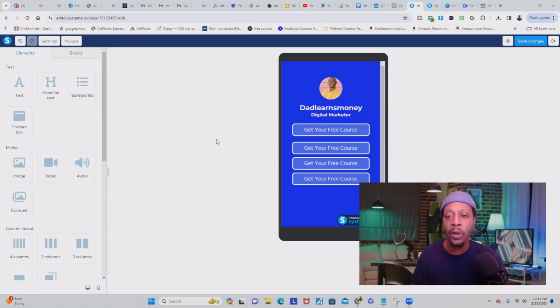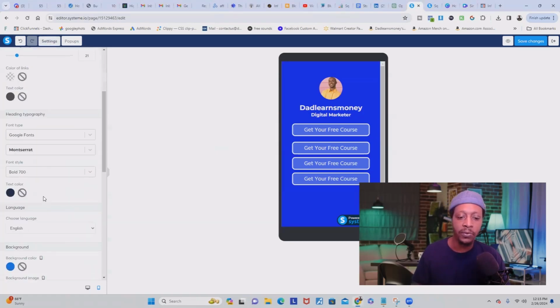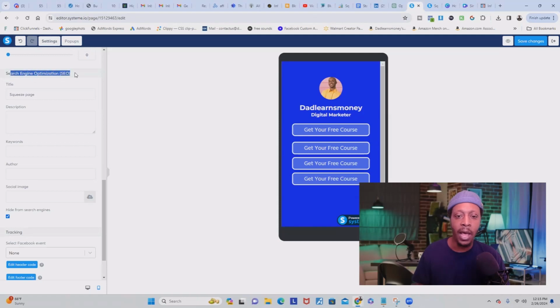But before I show you where your domain is located at, I want to show you how to set the metadata to make sure that your website is SEO optimized. So all you will have to do is just come over here to settings, and you're going to scroll down, and you're going to see the SEO optimization.